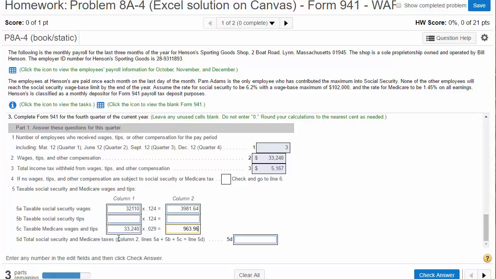Okay, so here's what we owe for OSTI, here's what we owe for Medicare, and then here total Social Security Medicare taxes. It says take column 2 right here and add up lines 5A, B, and C. So just add those two numbers up and we get 4945.60.